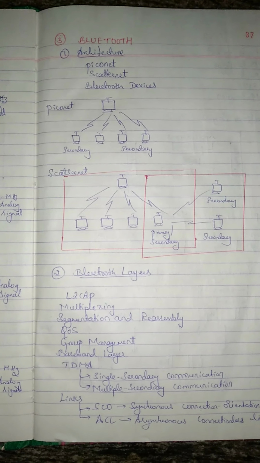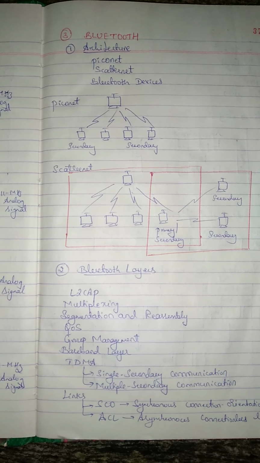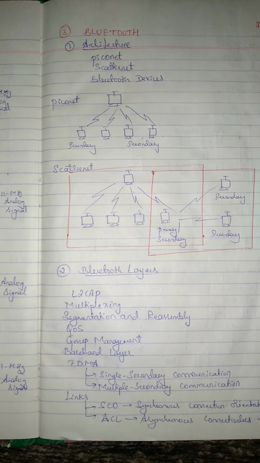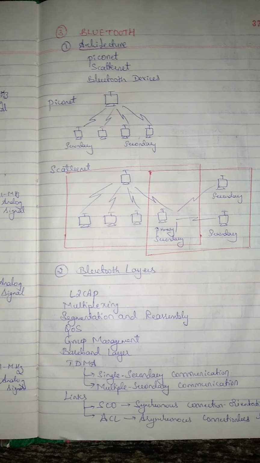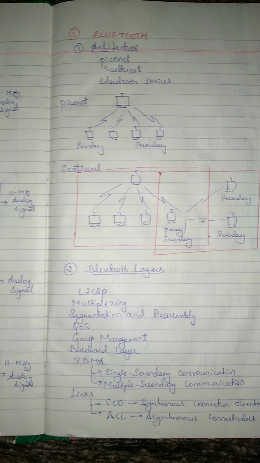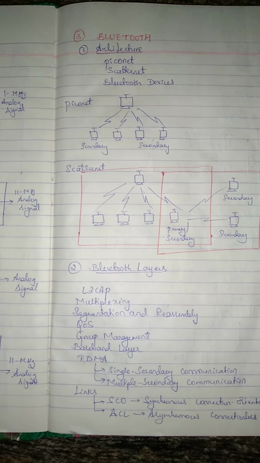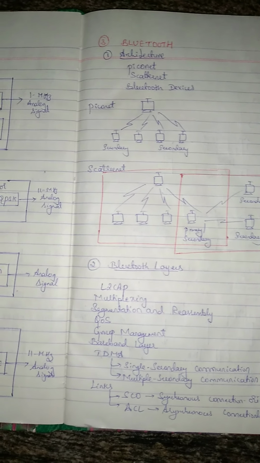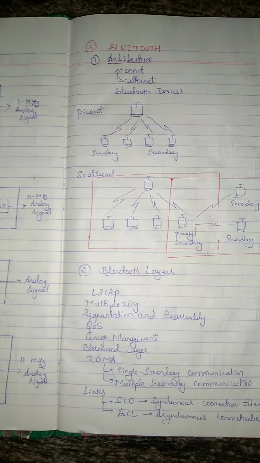The history of Bluetooth is that it mainly originated from a project by the Ericsson company. The applications of Bluetooth: we can use peripheral devices such as a wireless mouse or keyboard. We can connect them to the system using Bluetooth without wires.